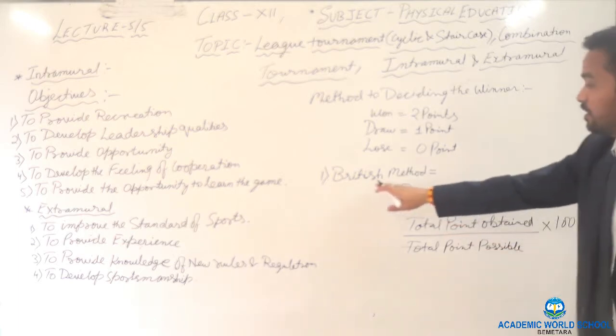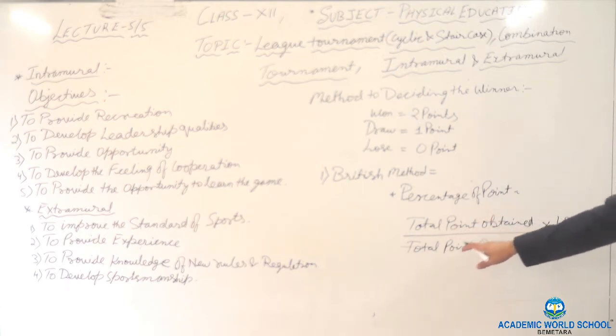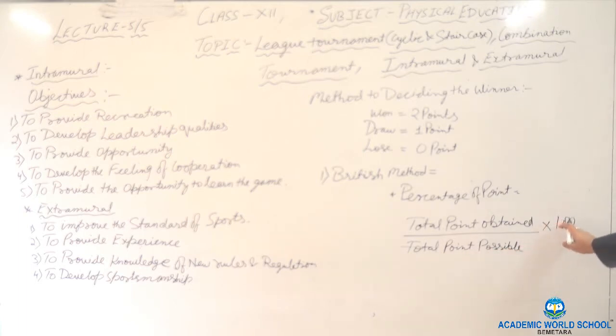This is the formula of British method. Total point obtained by a particular team divided by total points possible multiplied by 100. This is British method. Clear?